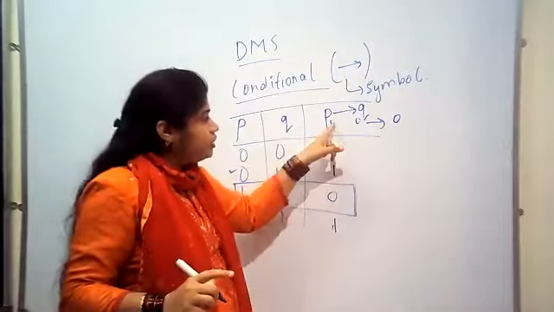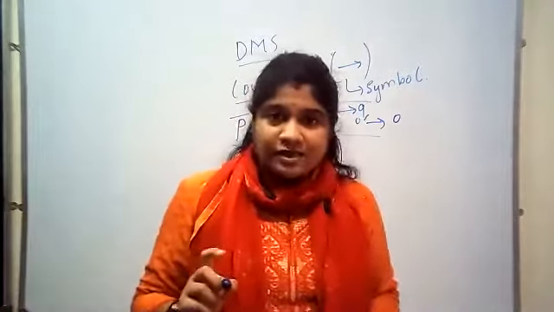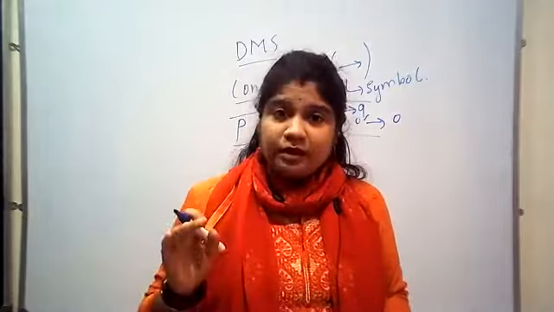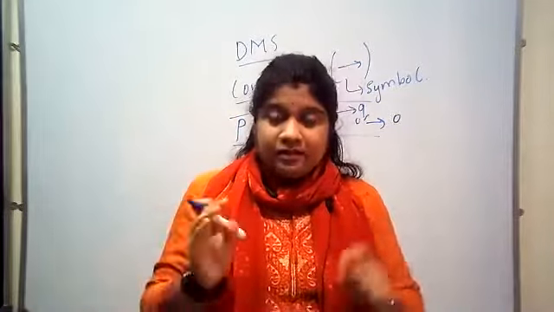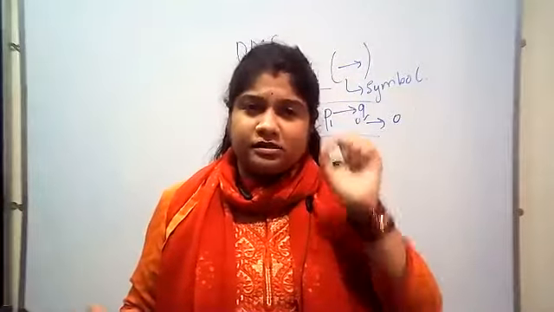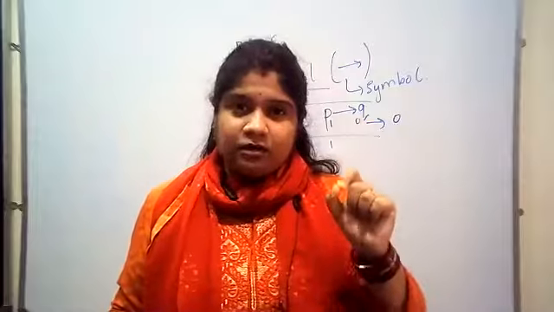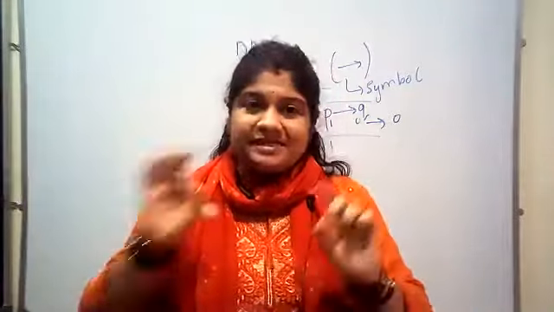If P is 0 and Q is 1, no. Because if you remember, do you have the idea that "if P then Q" is not the same as "if Q then P"?